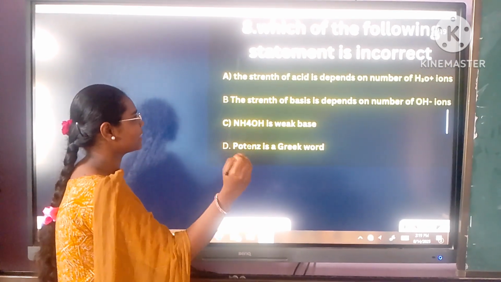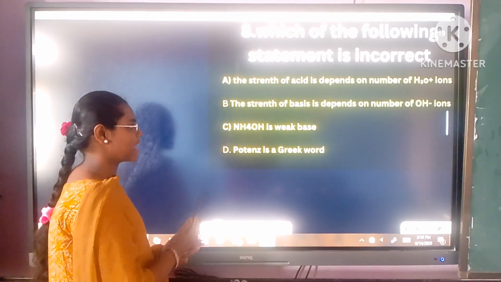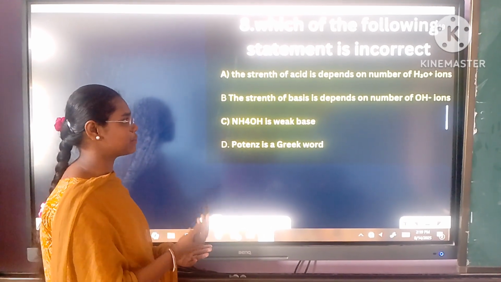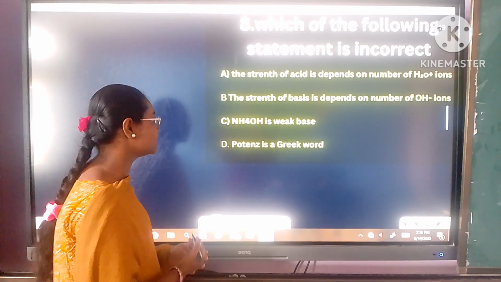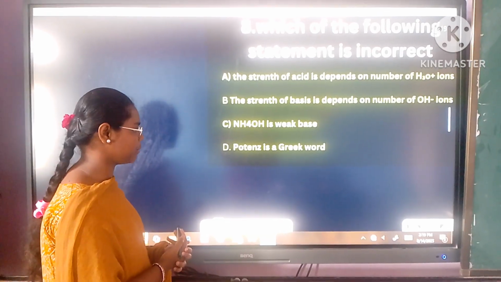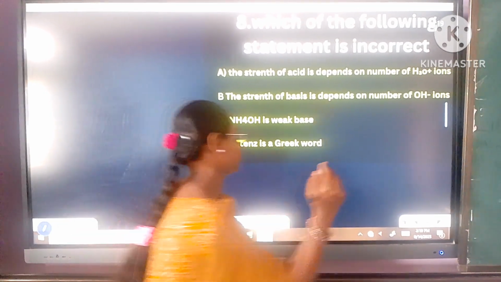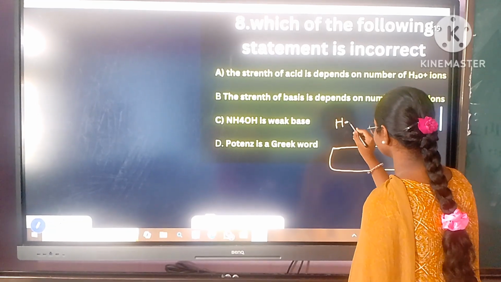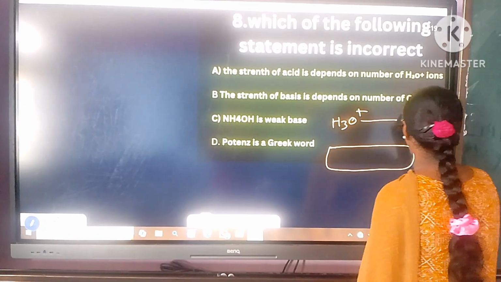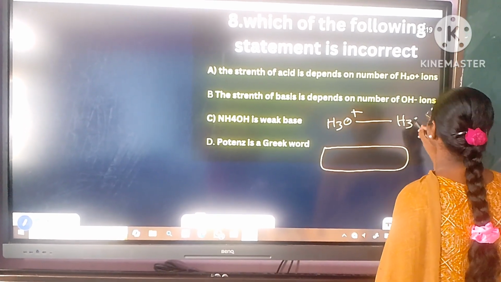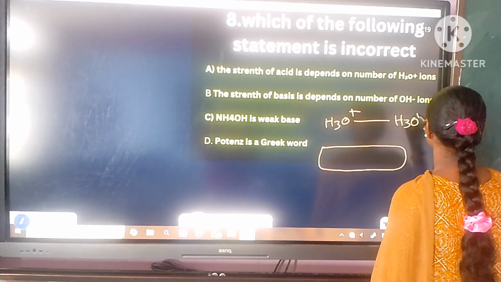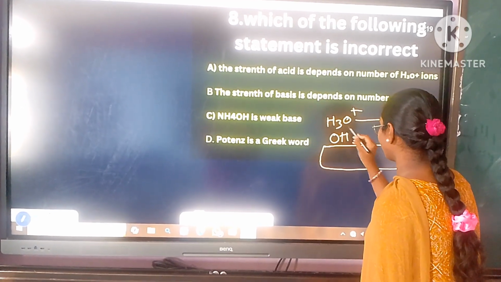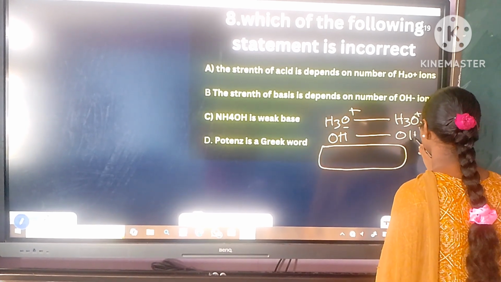Which of the following statements is incorrect? The strength of acid depends on number of hydronium ions. The strength of bases depends on number of hydroxide ions. Ammonium hydroxide is a weak base. Potent is a Greek word. When the pH scale is increased, hydronium ions are decreased. When the pH scale is increased, hydroxide ions are increased.